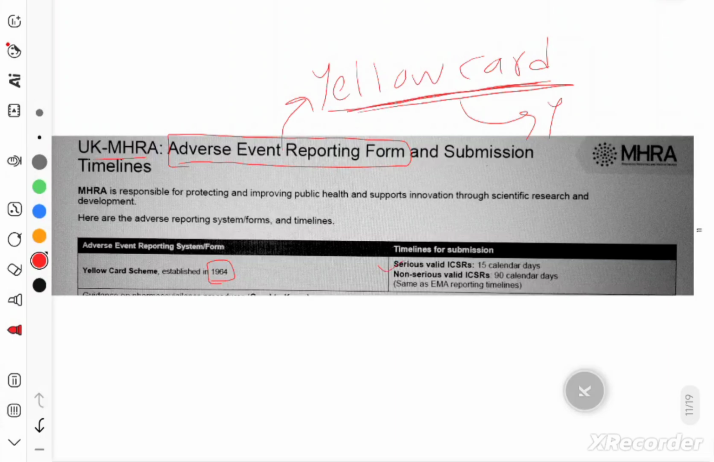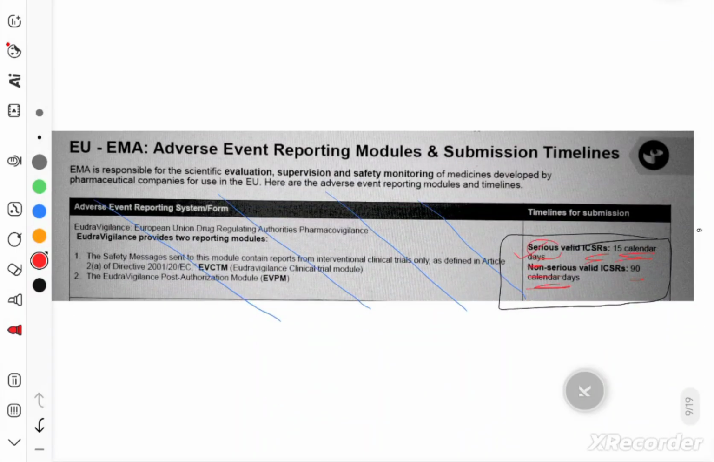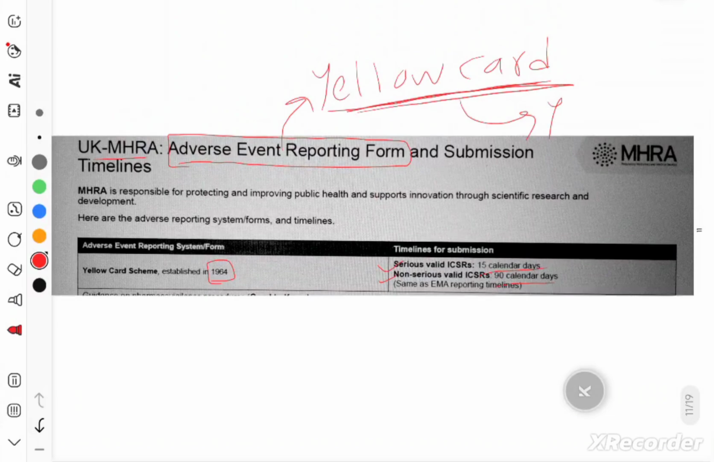Then serious valid ICSR and non-serious valid ICSR. Serious valid ICSR 15 calendar days and 90 calendar days, same as EMA. What we saw in EMA, 15 calendar days and 90 calendar days for serious and non-serious respectively. A similar pattern would be followed by the UK MHRA as well, 15 and 90 calendar days. Just remember this.